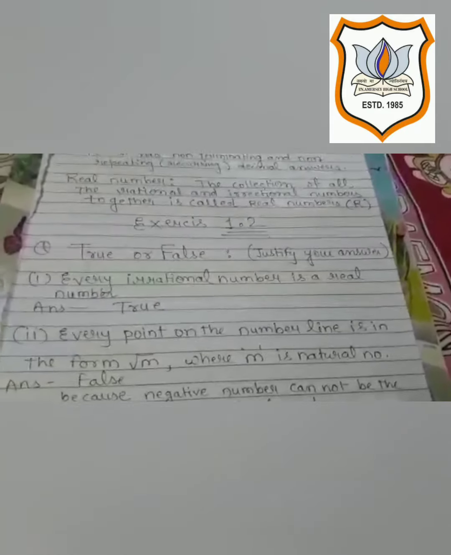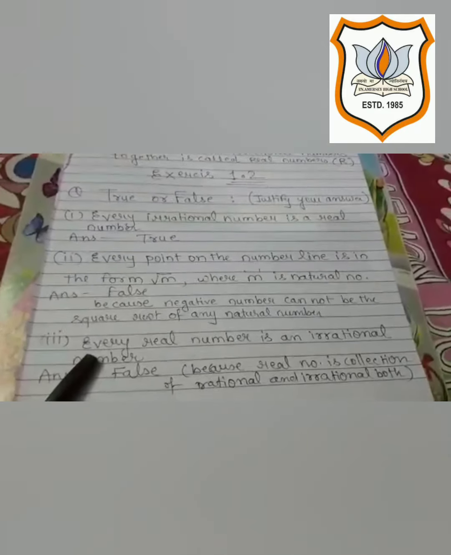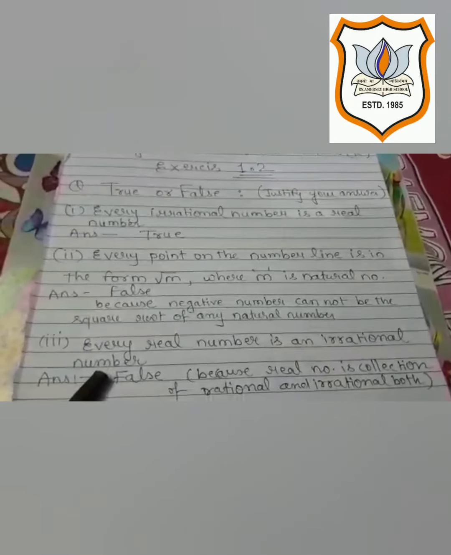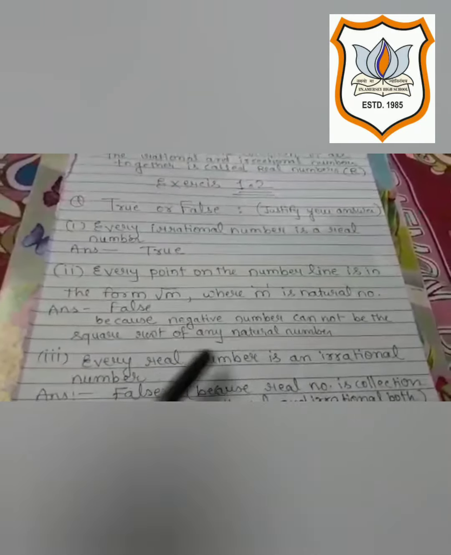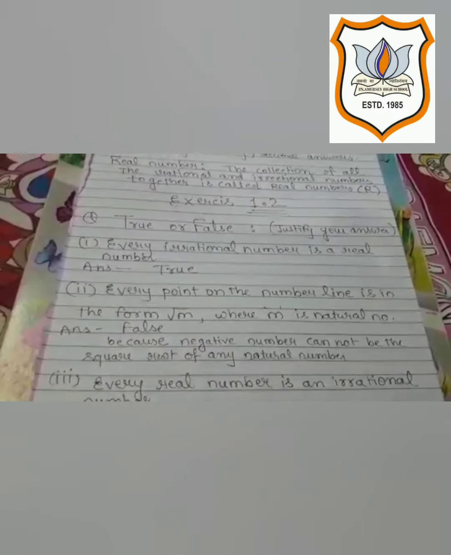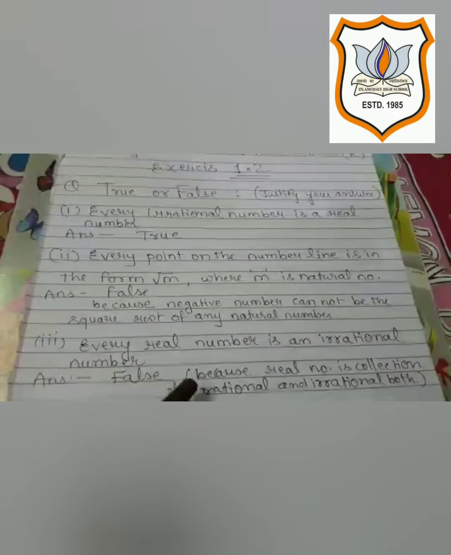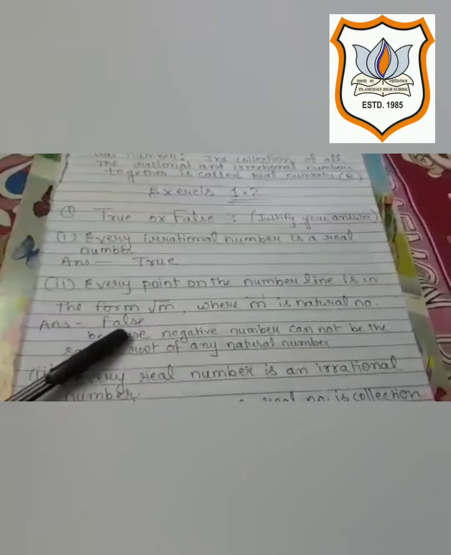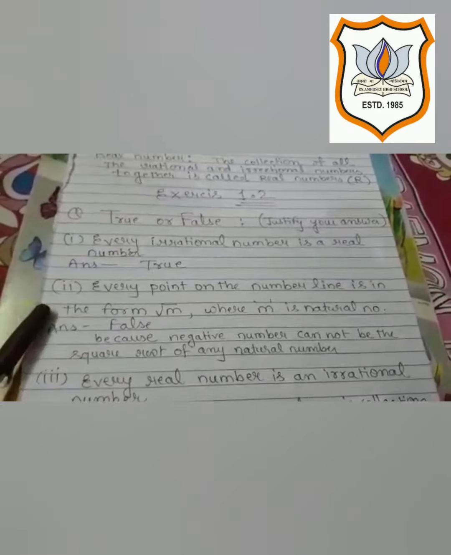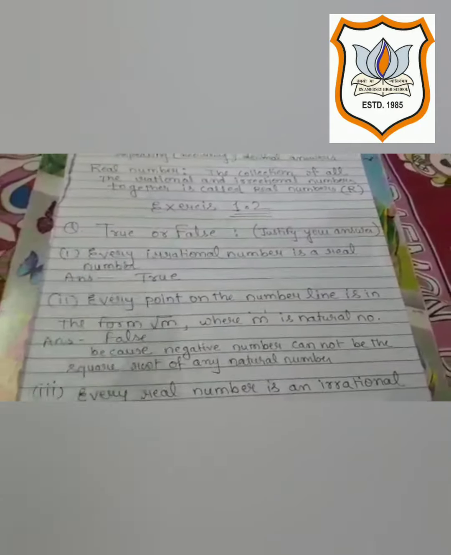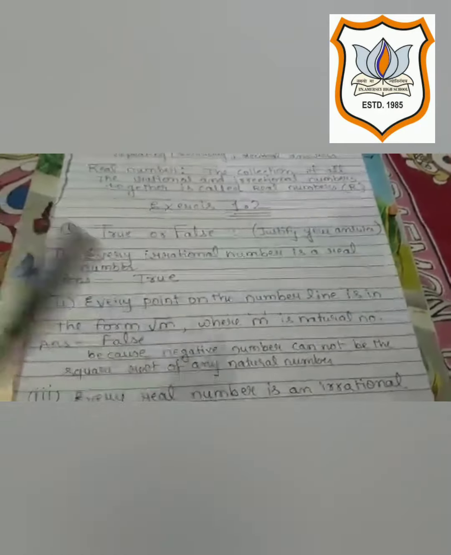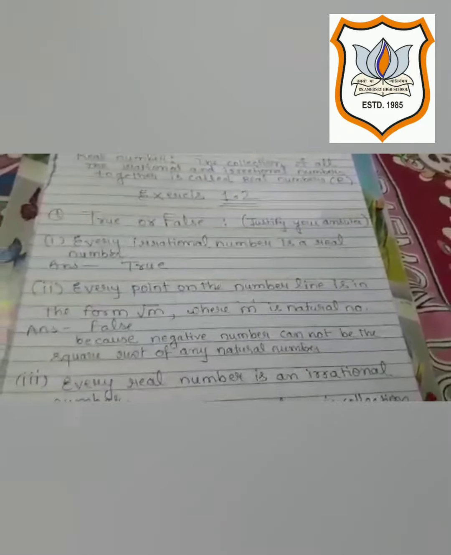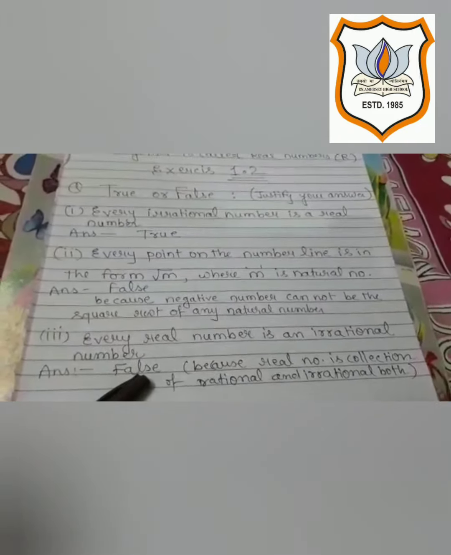It is not possible. And the third one is: every real number is an irrational number. According to me, it's a false statement, because every irrational or every rational number can be a real number, but every real number cannot be only irrational or only rational, because it is the collection of both. So according to me, this is a false statement.